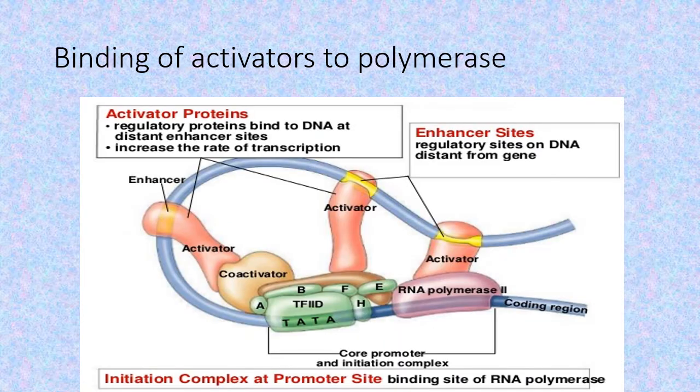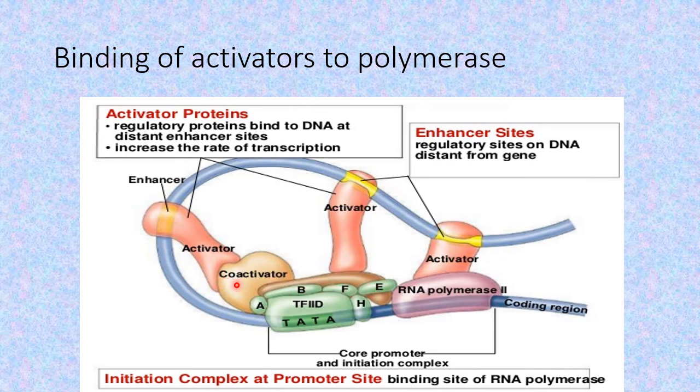Now these activator molecules, like the repressor molecules, may either directly bind to the RNA polymerase, or they may bind to this pre-initiation complex via some mediator protein. And the third condition may be that these activators do not bind to the mediator directly.